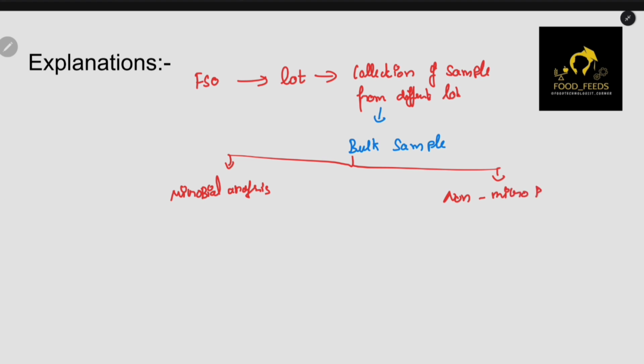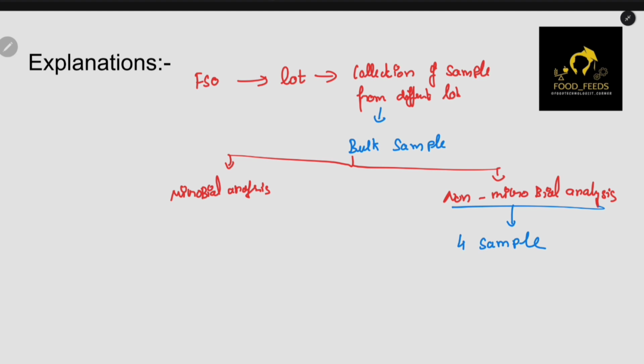Suppose you are getting the sample just to check whether it is adulterated or not, then you will go for the non-microbial analysis. Suppose you are checking for microbial quality, then you have to follow the first method. So let me explain both of the methods in detail. First of all, if it is for non-microbial analysis, you have to divide the bulk sample into 4 samples.